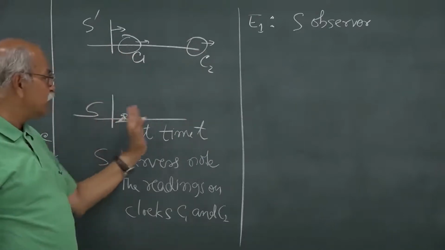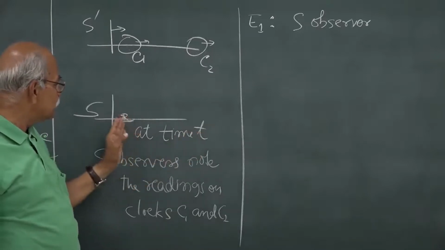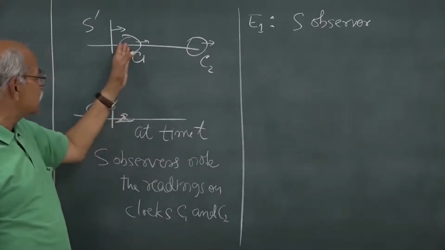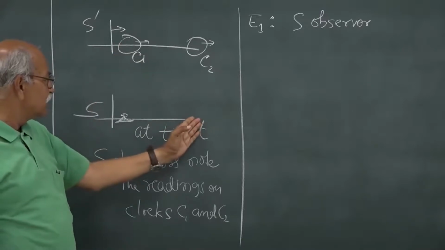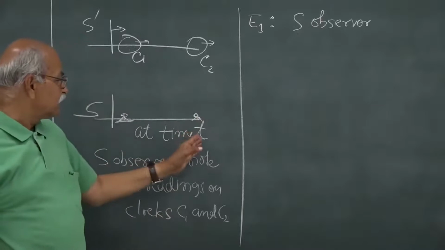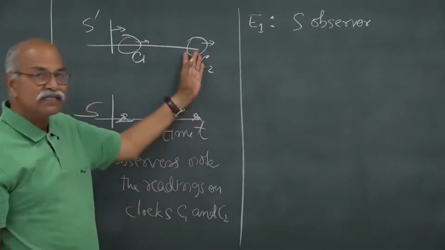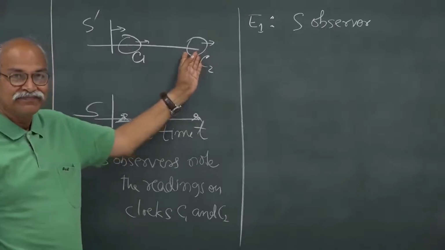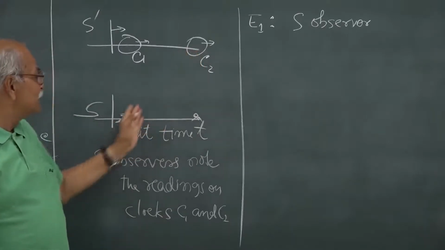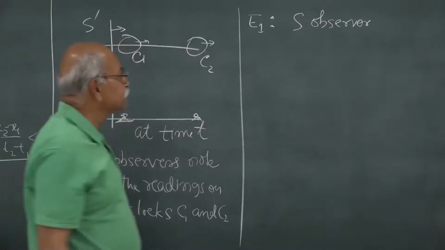And they have already decided that at a particular instant t, he will see which clock is opposite him and measure time here, and this person will, at the same instant, look at the clock reading of whichever clock is in front of him. So, event 1 is that this observer notes the reading of this C1.